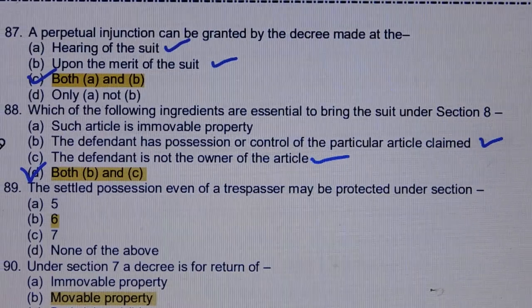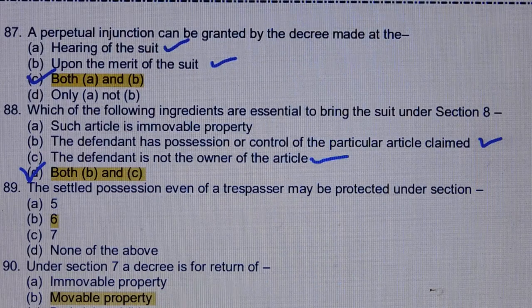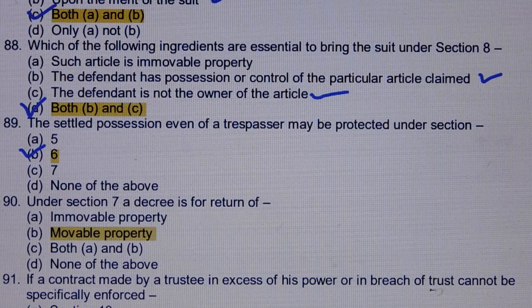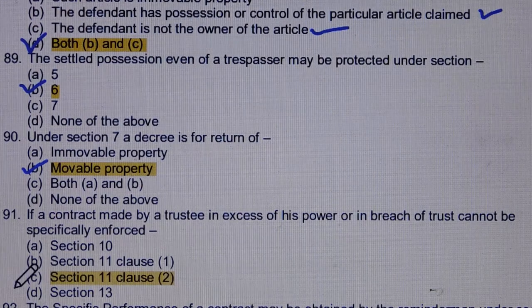Question number 89. The settled possession even of a trespasser may be protected under section. Answer is option number B, under section 6. Question number 90. Under section 7, a decree is for return of. Answer is option number B, movable property. Question number 91. If a contract made by a trustee in excess of his power or in breach of trust cannot be specifically enforced. Answer is option number C, section 11, clause 2.